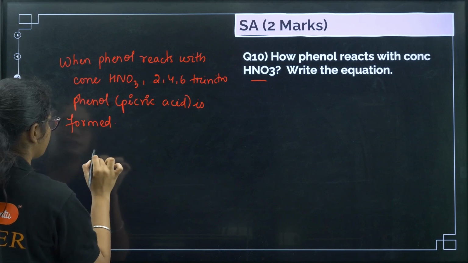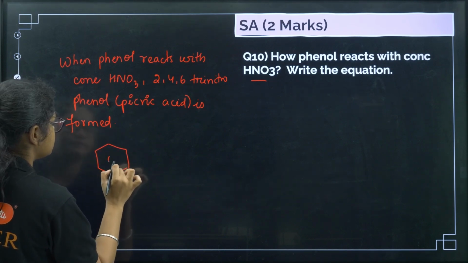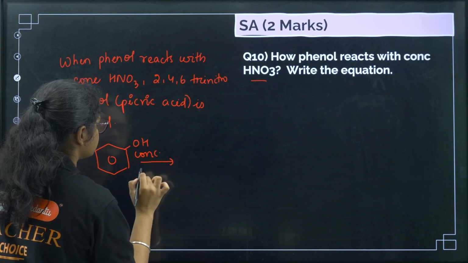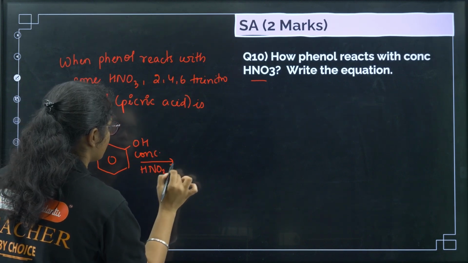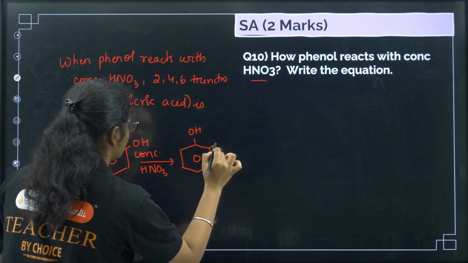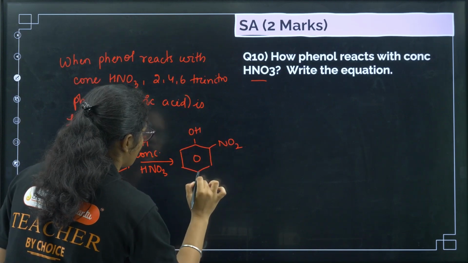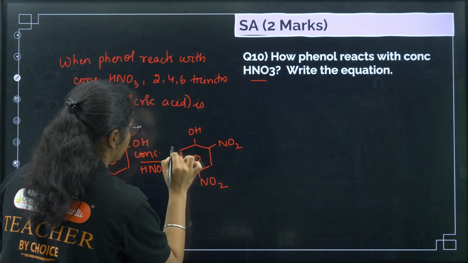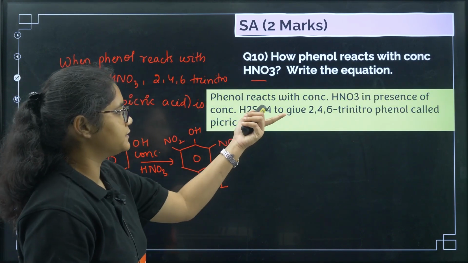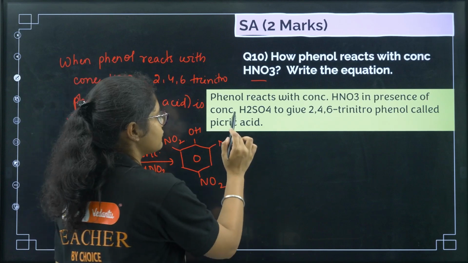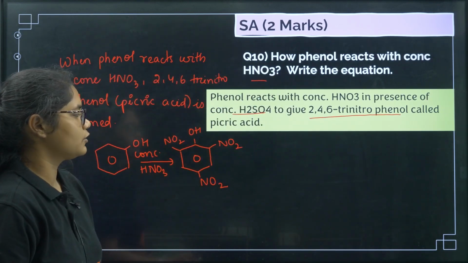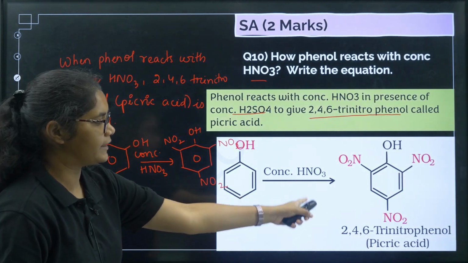Okay, then you can write the reaction here. Phenol, in the presence of concentrated HNO3 and concentrated sulfuric acid, gives OH with all three positions occupied by NO2 groups. So phenol reacts with concentrated HNO3 in the presence of concentrated sulfuric acid to give 2,4,6-trinitrophenol, called picric acid. Then you can see the reaction here.